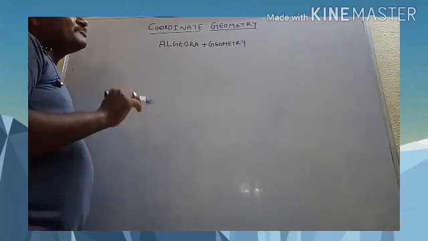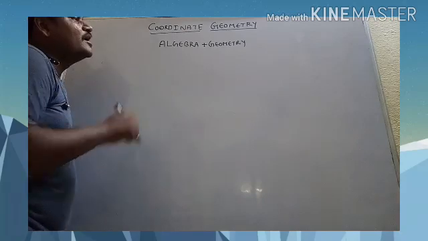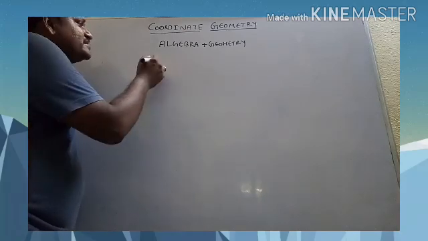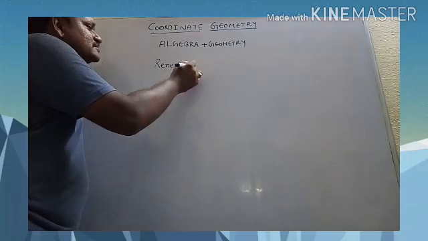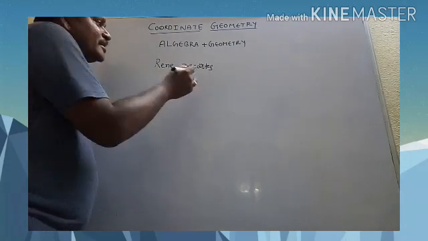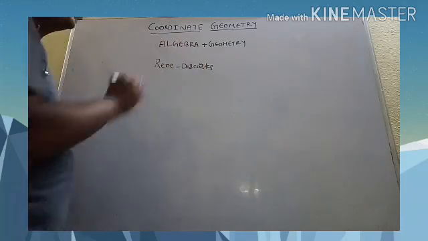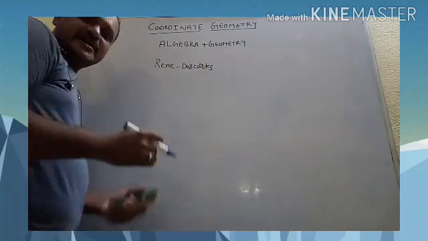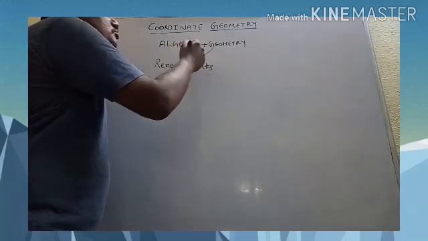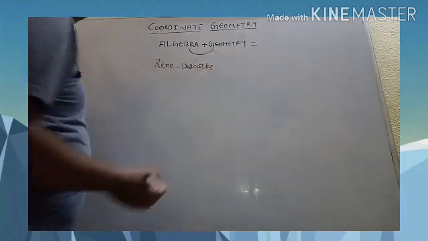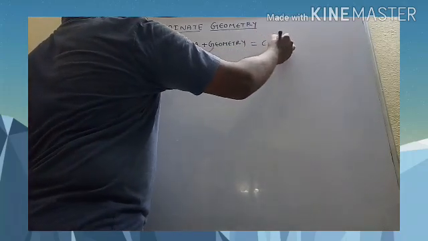That's why a great personality came, René Descartes. He discovered this topic, coordinate geometry. He took geometry, he took algebra, he unified both and formed a new subject called coordinate geometry.